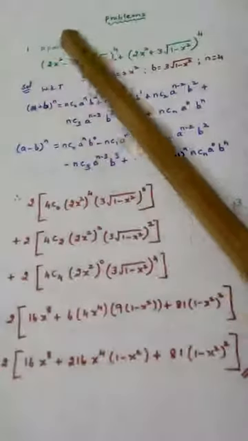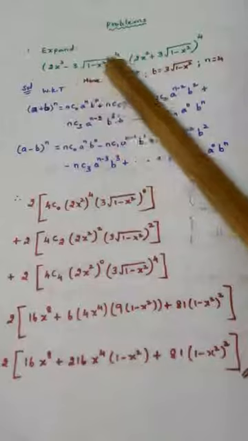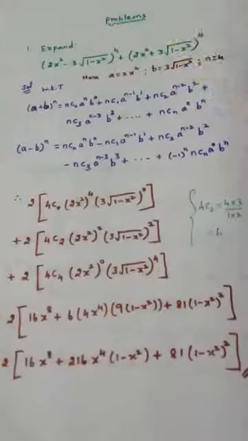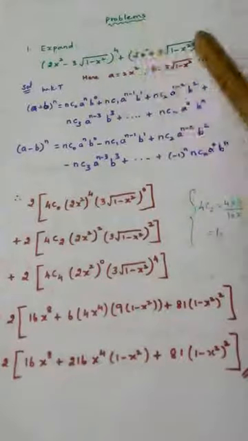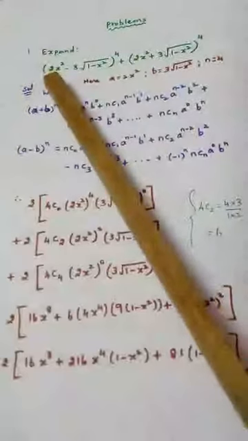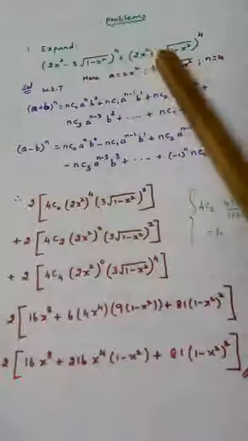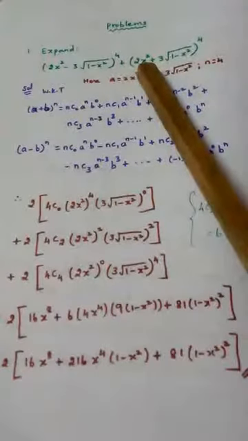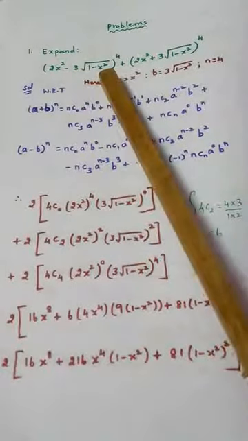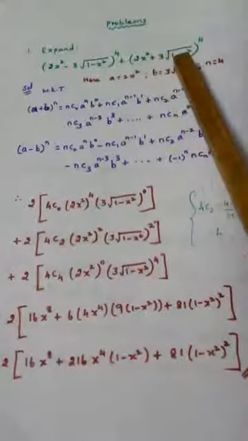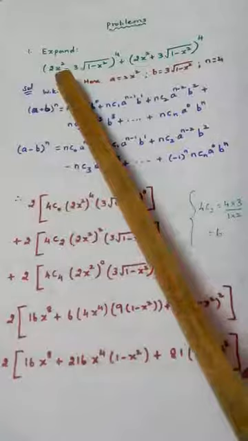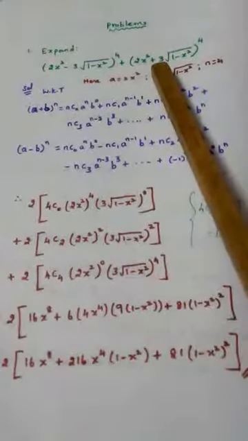Problem number 1, expand this one plus this one. So we have to expand these two. If you observe the question closely, power 4, same. If you see the first term, 2x square. Here also first term is 2x square. Second term, 3 into root of 1 minus x square. Here also second term, 3 into root of 1 minus x square. The only difference is here minus and here it is plus.